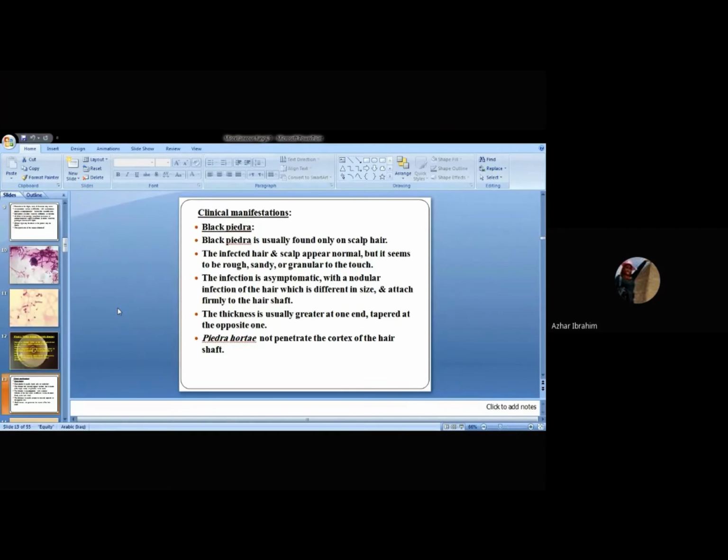The causative agent, as I mentioned previously, is Piedraia hortae, which has no ability to penetrate the cortex of the hair shaft.